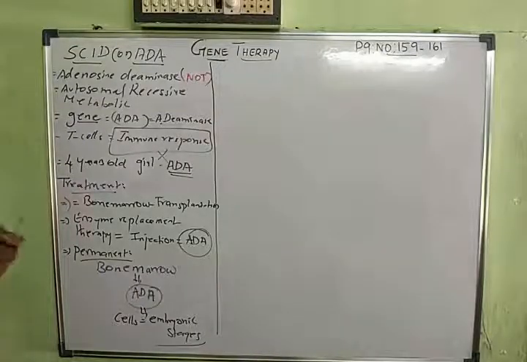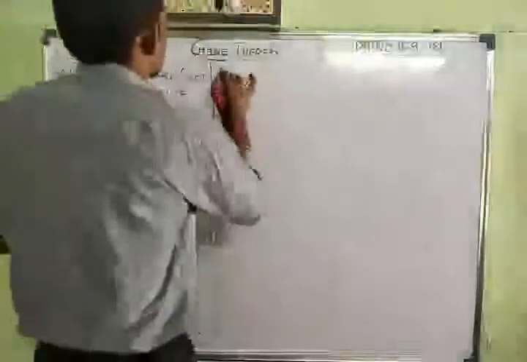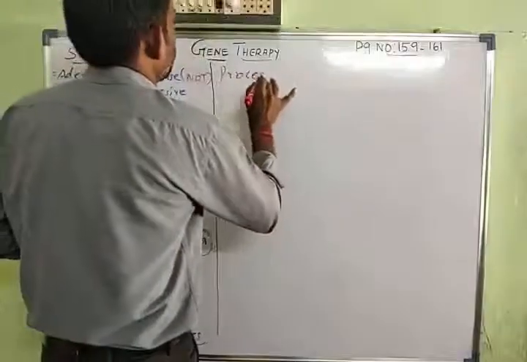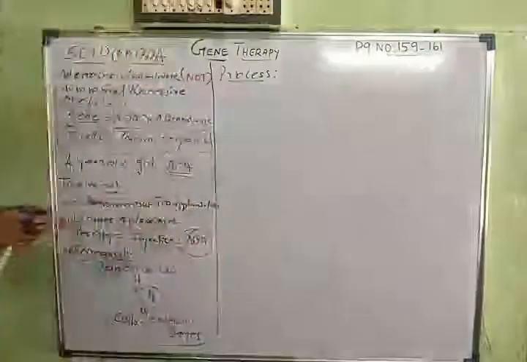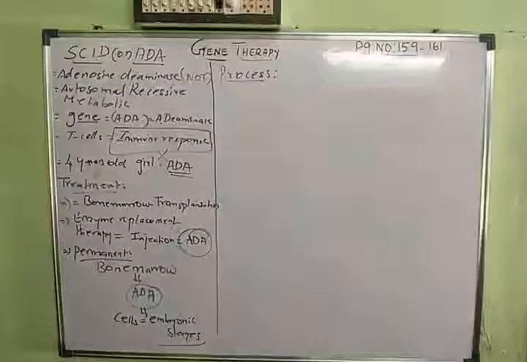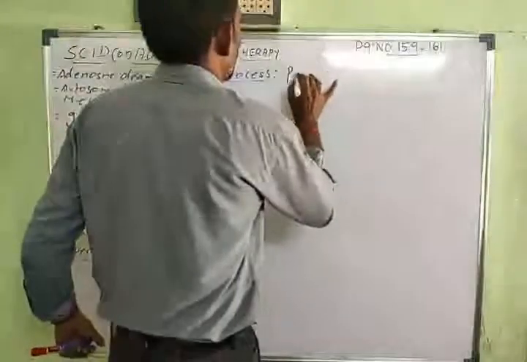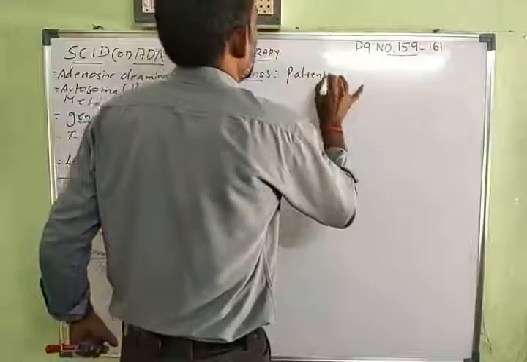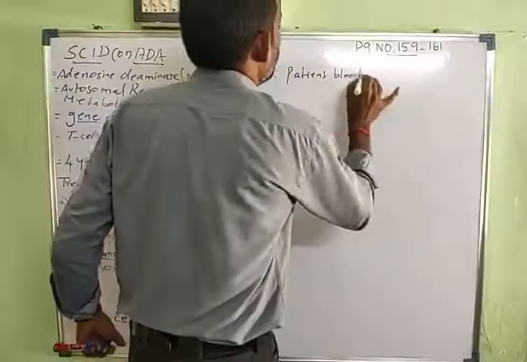Now the final part we are going to discuss is how the process is done in gene therapy: the process of gene therapy, the stages. Now in the process, what we are going to do is take the patient's blood. Okay, we are taking the patient's blood. We are going to do gene therapy.